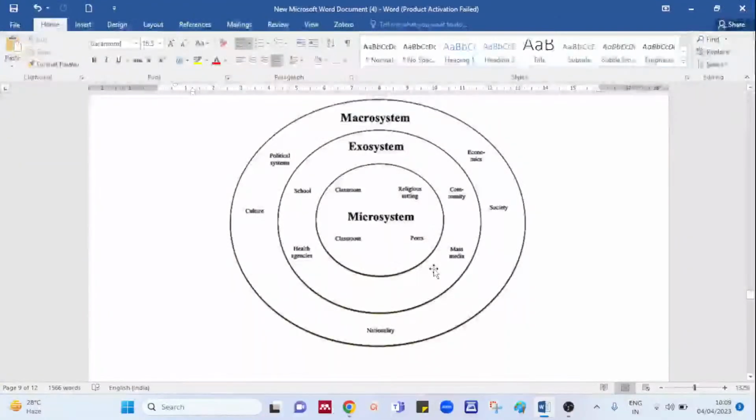Like for example, life experience, you can tell, and you can talk about social situations. If I give you an example, the consequences of divorce between the parents has a peak impact on the child, and that can lead to disturbing his system, that is called the chronosystem. One thing which has a long lasting impact. So that is also the chronosystem which we have.